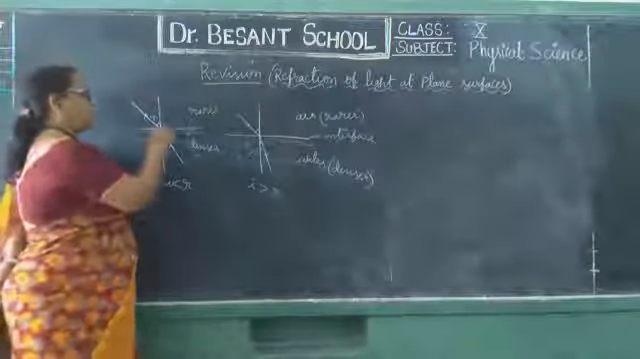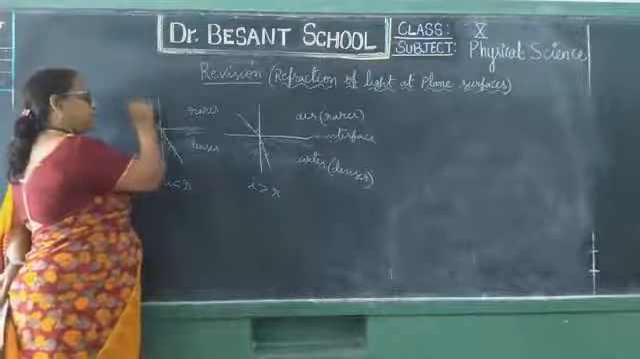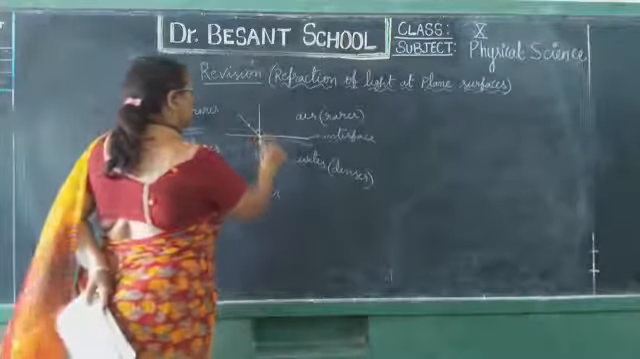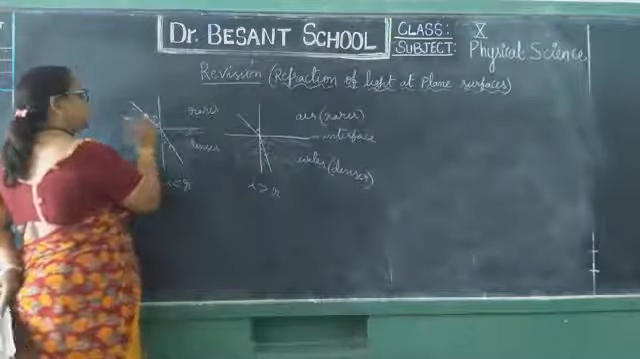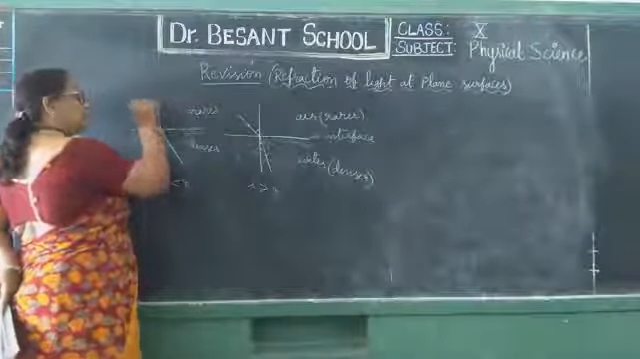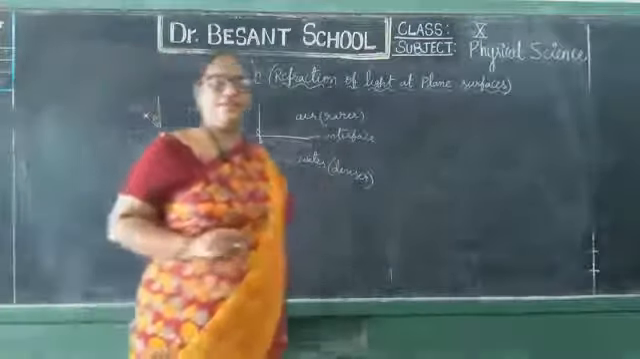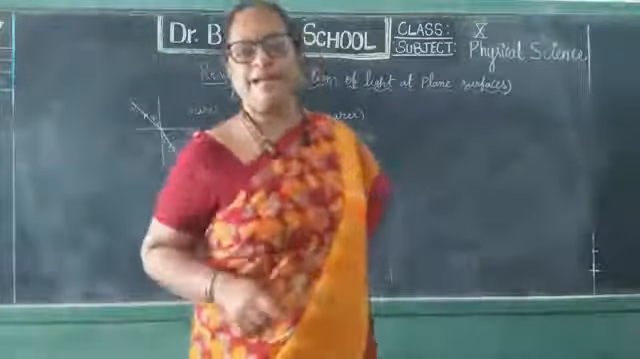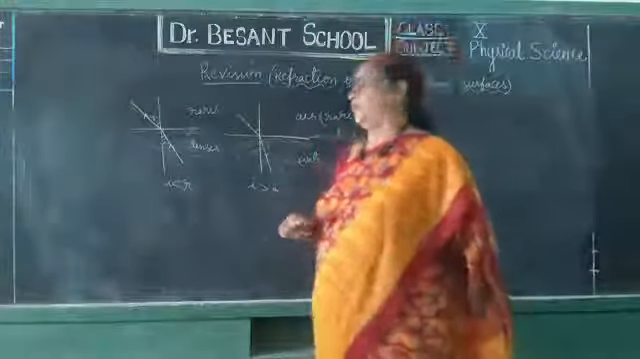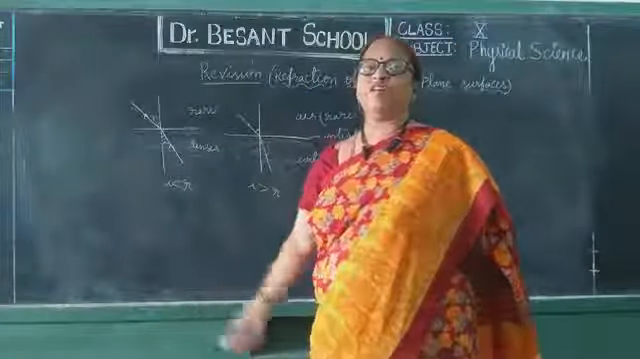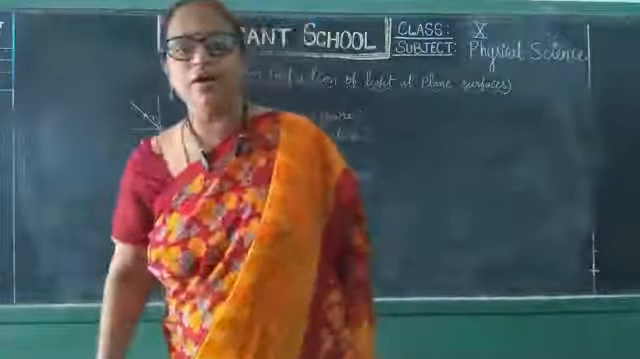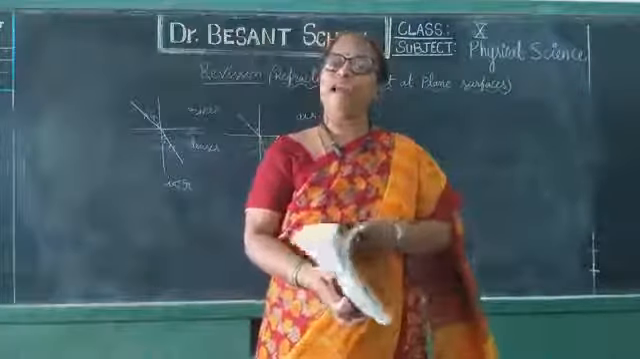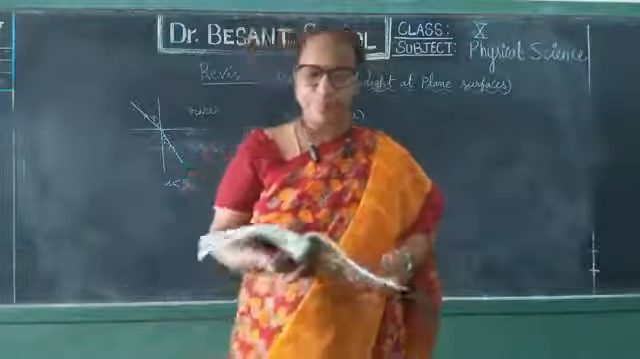So instead of going in a straight path, you can see here, the light ray is taking a bend when there is a change in the medium. This bending of the light ray, when there is a change in the medium because of the difference in the speed of the light ray, is called refraction of light.